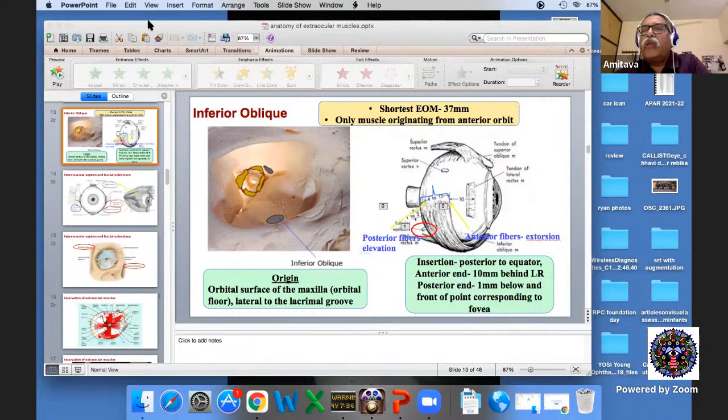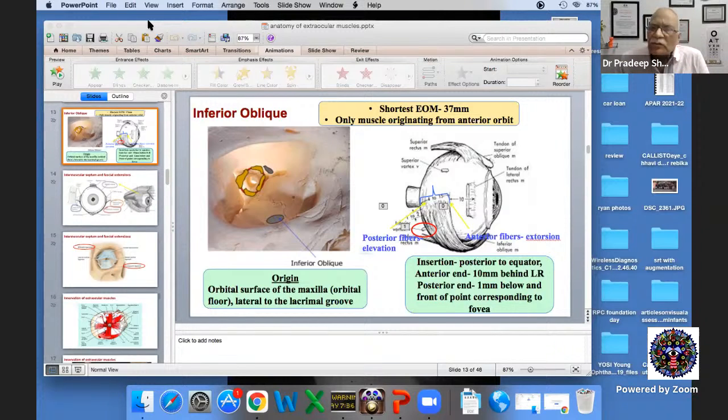One option is to do a plication instead of resections. Professor Sharma has of course taken the matter forward, but we randomized and saw that the effect is quite the same as a resection when you save the blood vessel. So that can give you the option for a third muscle with a little more safety margin. And if you have to do a recession for the third muscle, you may do a vessel sparing recession. But as Amitava has said, for resection we usually avoid it and would do a plication instead.